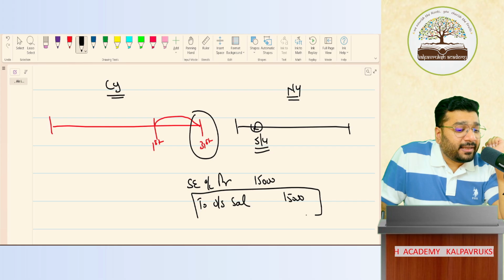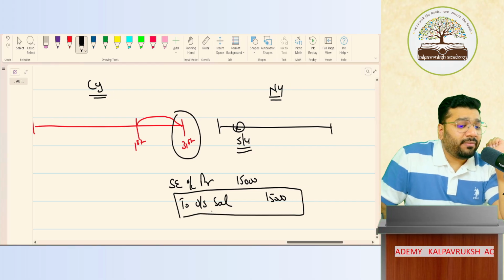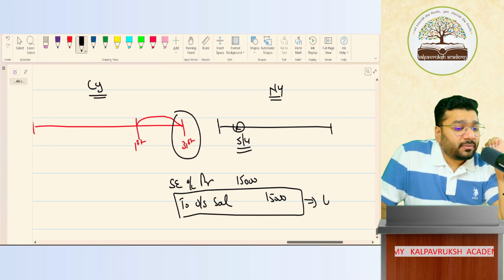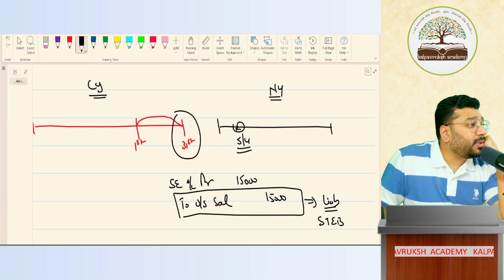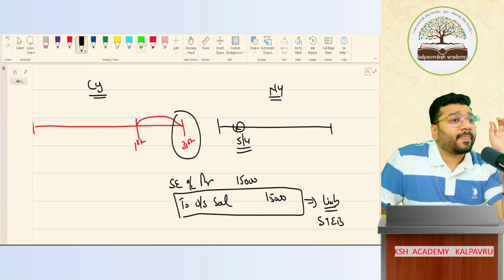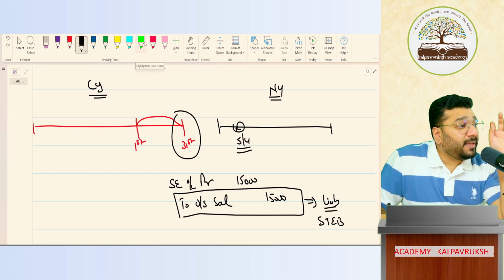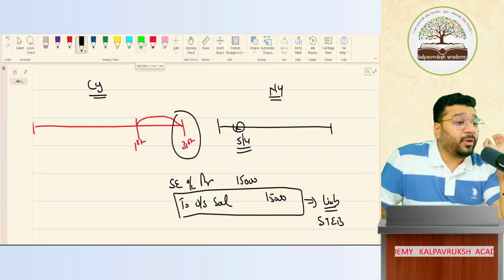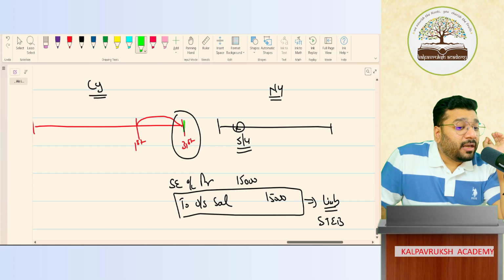Now this outstanding salary payable is a liability. This is called short-term employee benefit. So what is short-term employee benefit? Any employee benefit which is payable within 12 months of the accounting period.